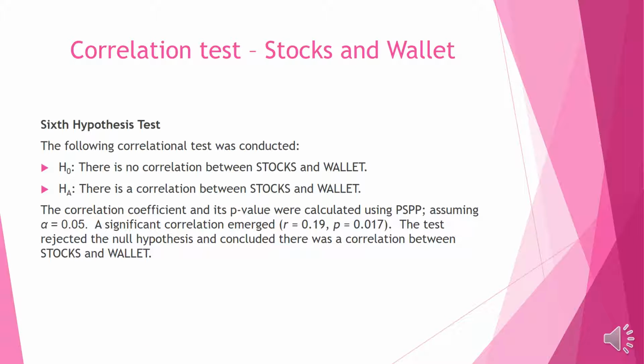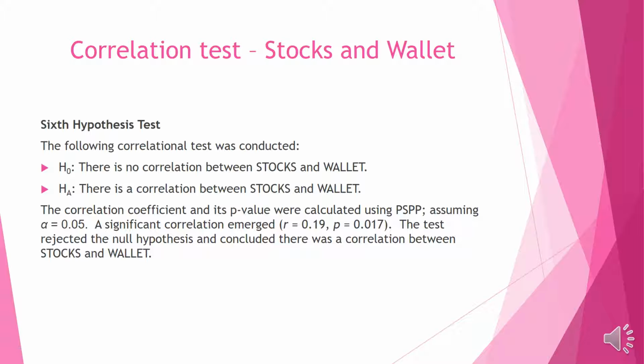The final test is with stocks and the wallet. This correlation was to determine if as stocks moved, the amount of money kept in their wallet would also move. The correlation was significant at 0.19 with a p-value of 0.018. While this R value is close to 0, it is still significant.